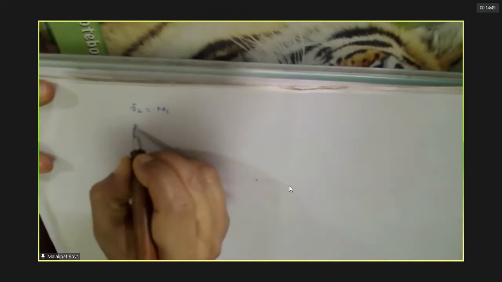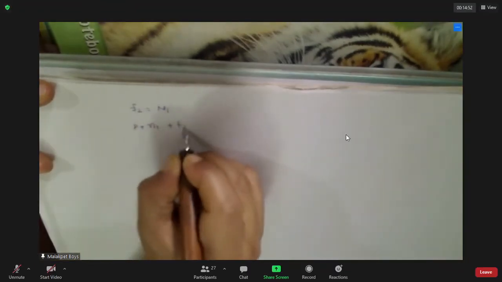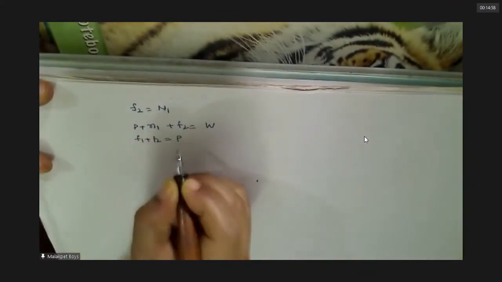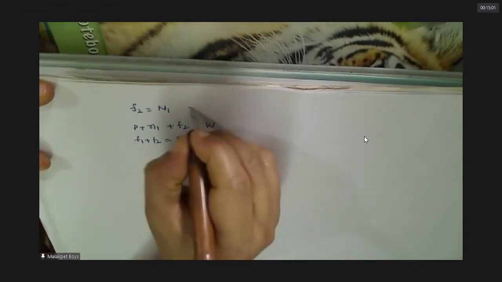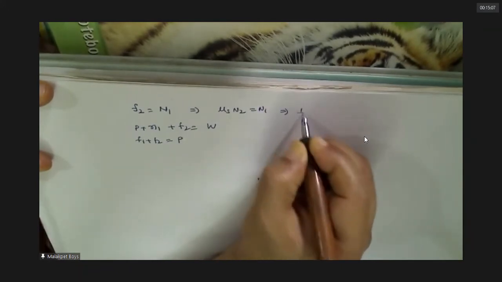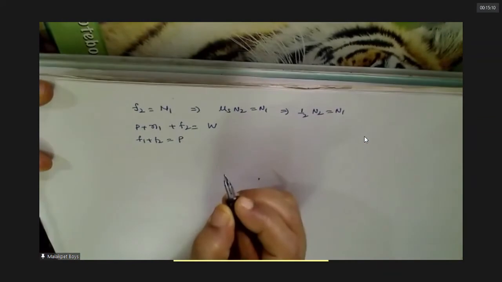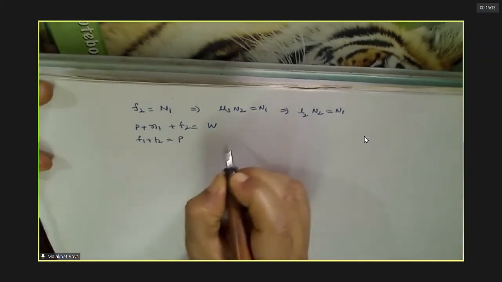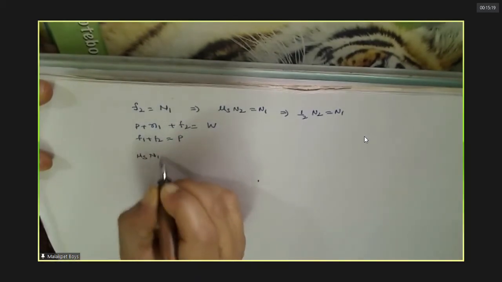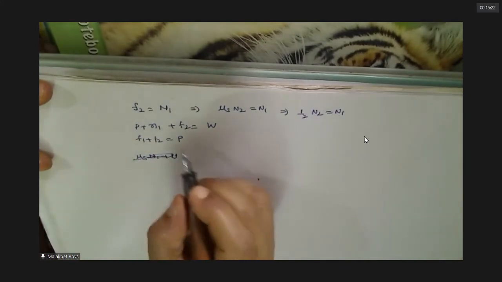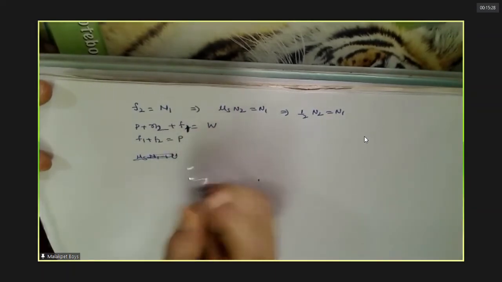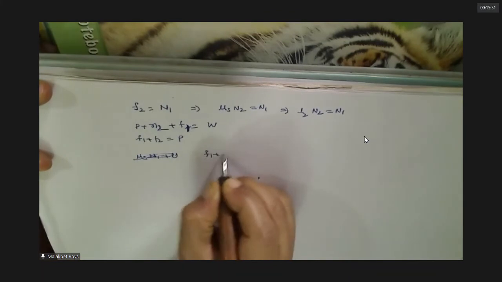The other one: F1 plus F2 equals P. Okay, this is the second equation, P plus N2 plus F1. Is this correct or not? Yes, sir.